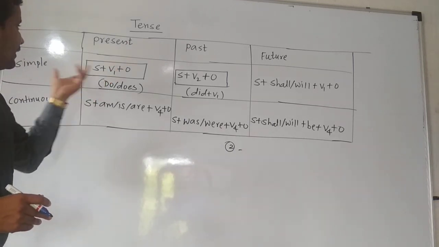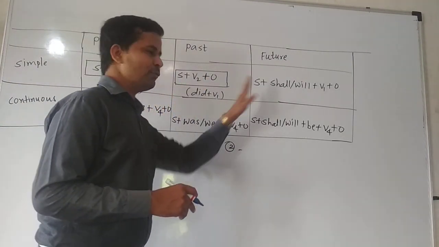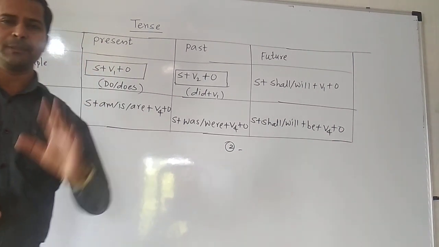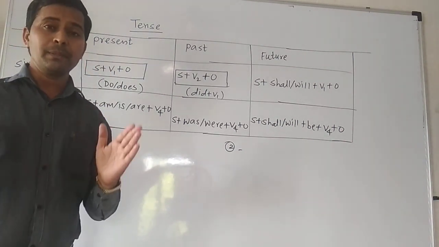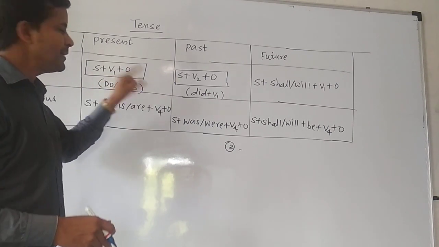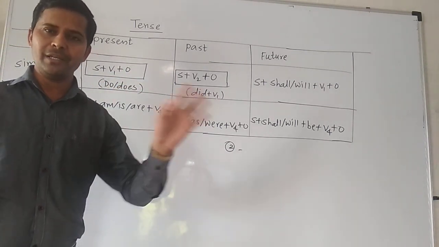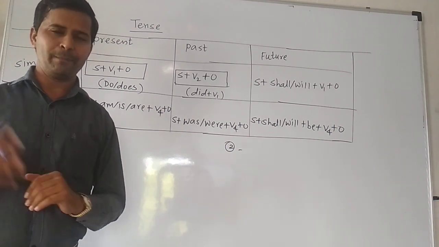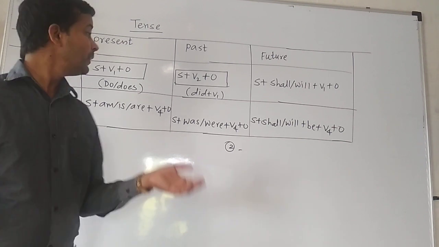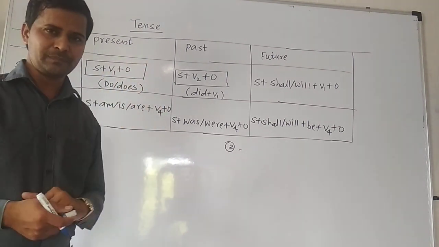Actually, now we are studying simple tense. It means simple present tense, simple past tense, simple future tense. These three tenses are very important. If you have to say something as a habitual action, then you will have to use simple present tense. Habitual action is: I study hard, I go to temple, I go to school. Habit. So simple present tense indicates habitual action.